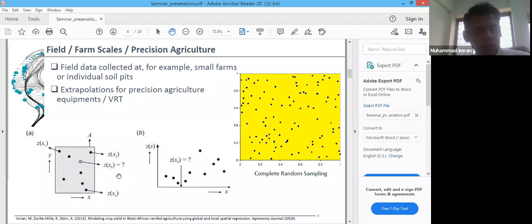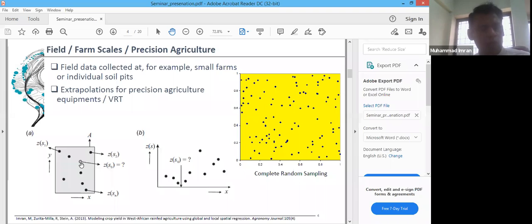In spatial statistics or geostatistics, the problem is that we have these locations where we have sampled and obtained samples, Z(s1), Z(s2), up to Z(sn). These are the locations where we physically obtained samples, and we have to predict the values at unsampled locations, Z(s0).